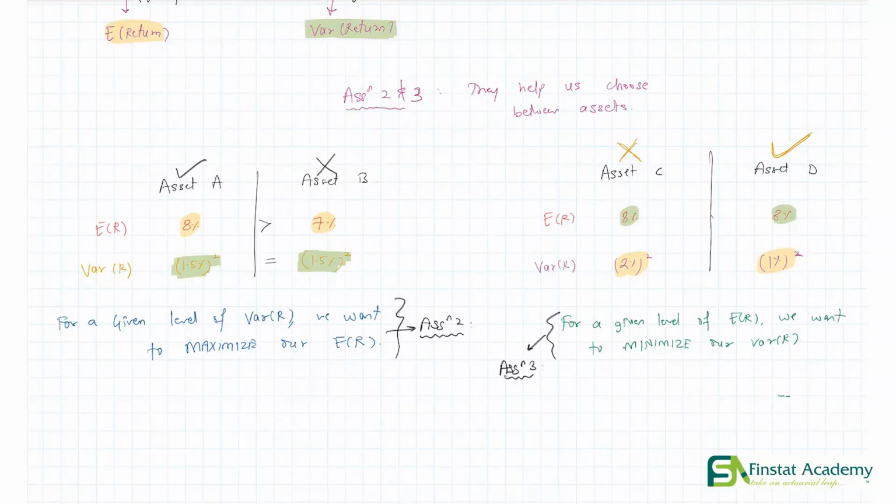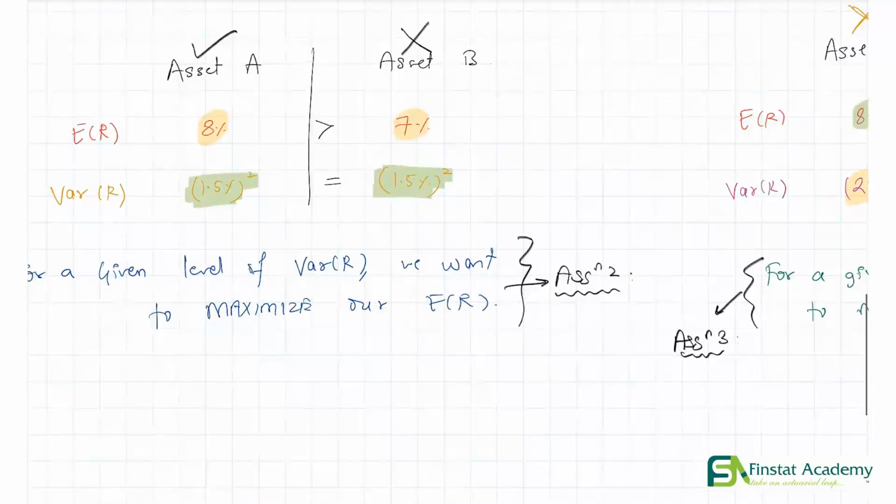All right. So assumptions 2 and 3 actually have a technical name for themselves. Assumption 2 means that we are only looking at investors who are non-satiated.